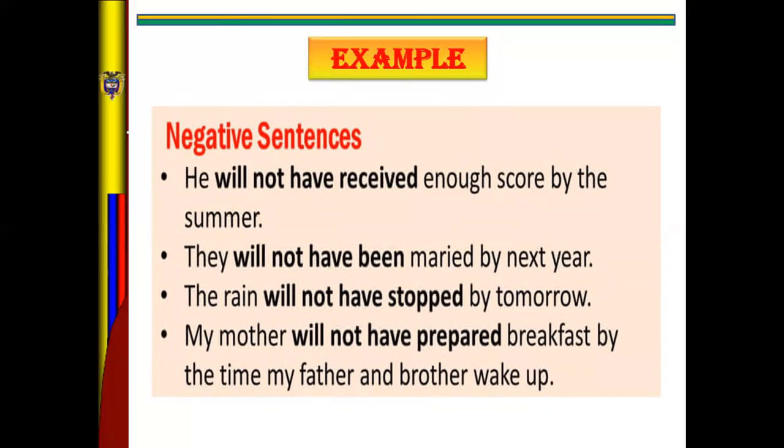Number two, they will not have been married by next year. Number three, the rain will not have stopped by tomorrow. Number four, my mother will not have prepared breakfast by the time my father and brother wake up. Okay, so really be careful with the structure. Okay, you say will plus not plus have plus past participle. Okay, and complement, of course.